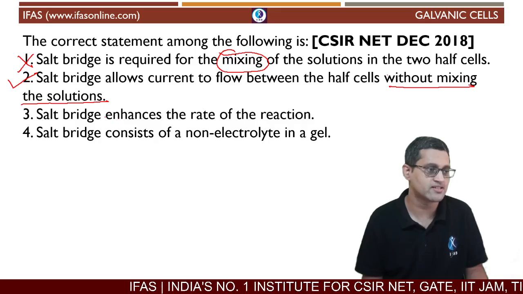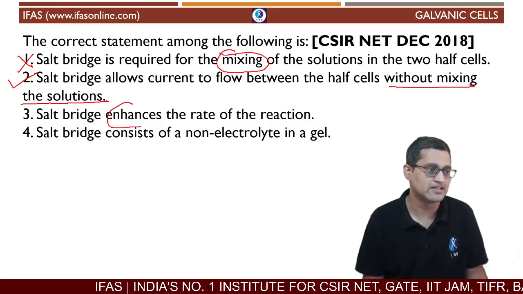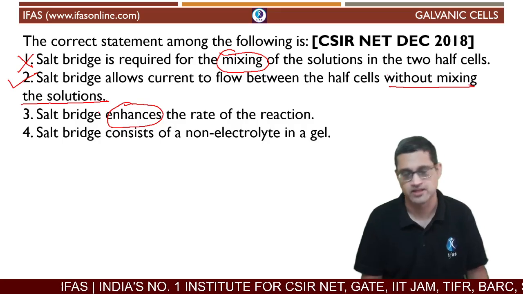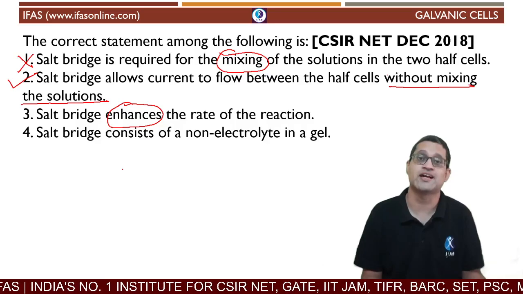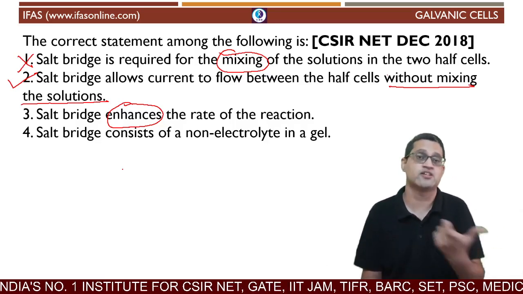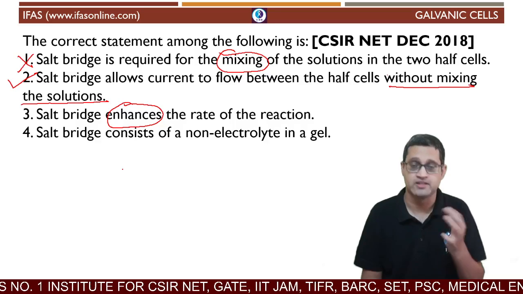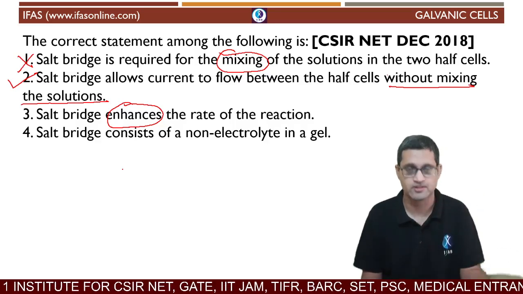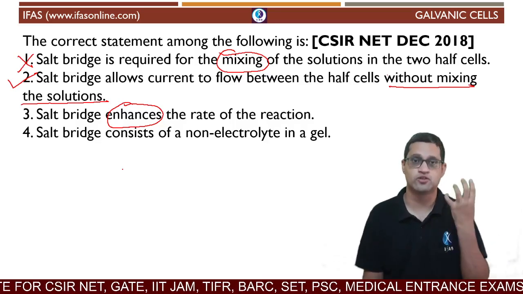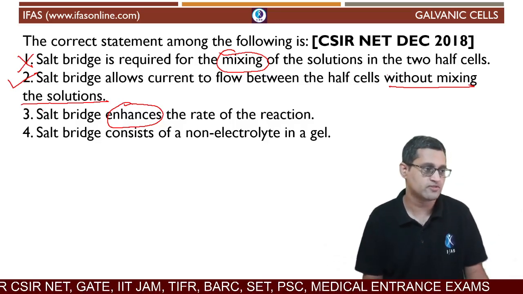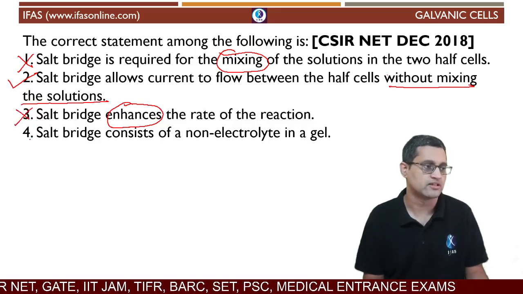Salt bridge enhances the rate of the reaction. Does it increase the rate of the reaction? No. The reaction happens at the same rate. Only thing is, the salt bridge ensures that the reaction completes, because if charge neutrality is not there, then the reaction won't complete. You won't have a circular flow of charge, which is necessary for a current to flow. So which is why the third option is also incorrect.